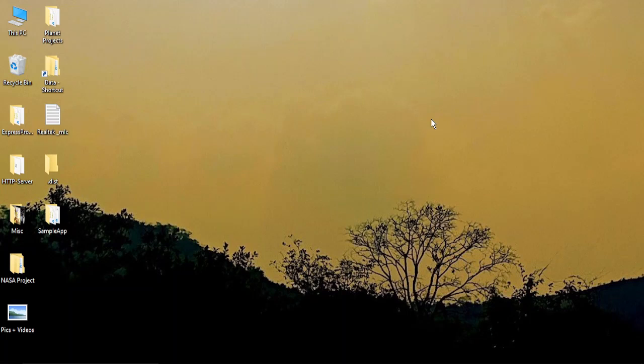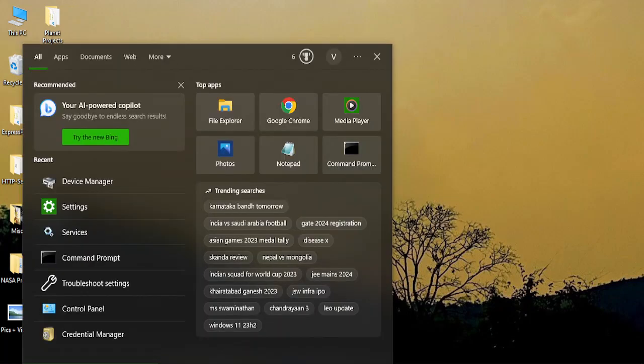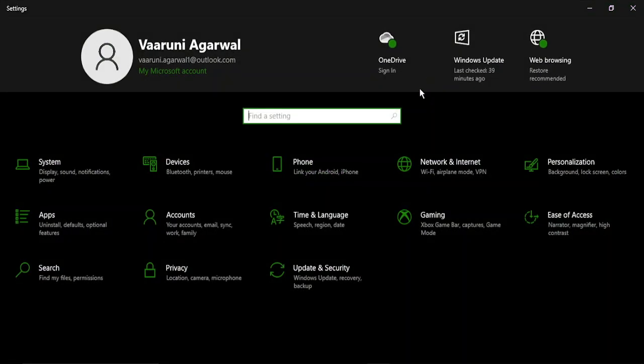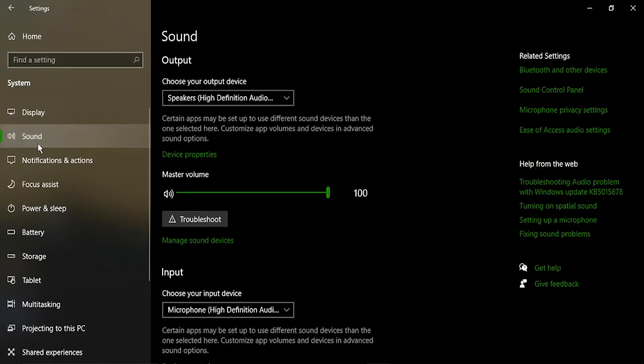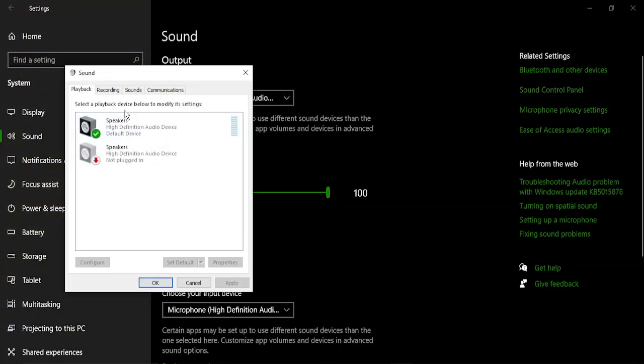So for this, the first step that we need to do is go to the settings app. So go to the search bar and type in settings. Once in the settings app, we need to go to the sound options. So what we are going to do is go to system, and here there is the sound. So once you are in the sound, go to sound control panel. Here go to recording. That would list all the microphones that you have currently available.